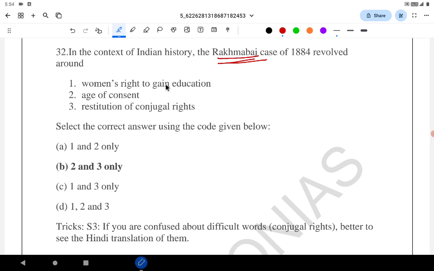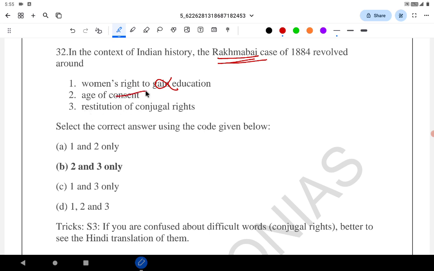It's not related to education, women's right to gain education. It's related to the age of consent for women.